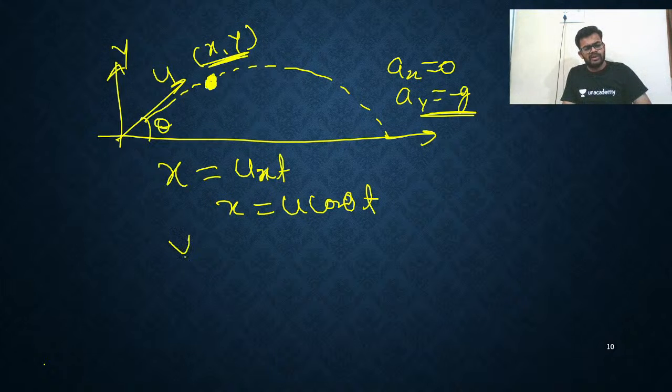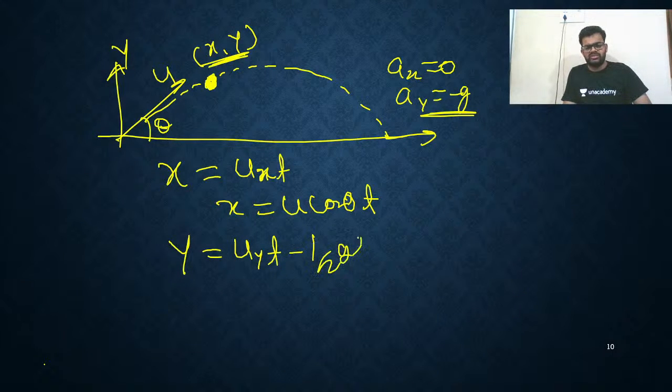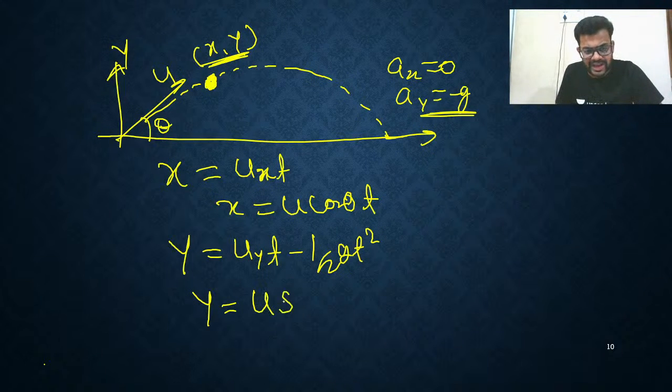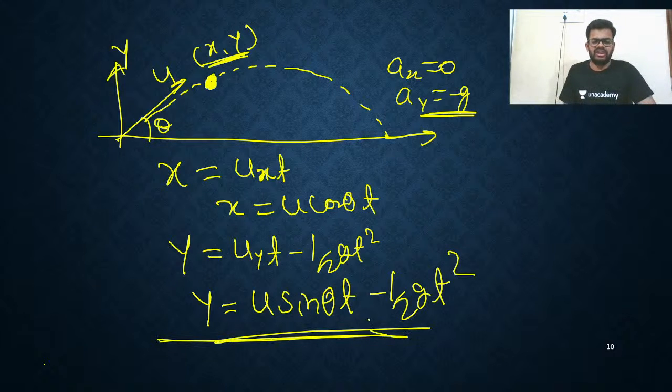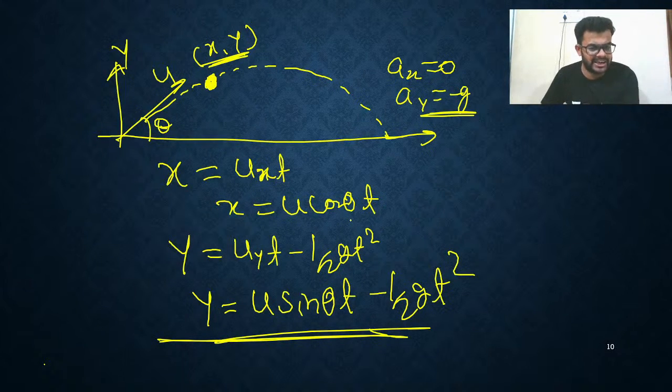Next, the y coordinate. How to find that? We know y = u_y t minus half g t squared. All of you know this. Just put the value: y = u sin theta into t minus half g t squared. So we got this information: the x coordinate of the particle at any time, and the y coordinate of the particle at any time.